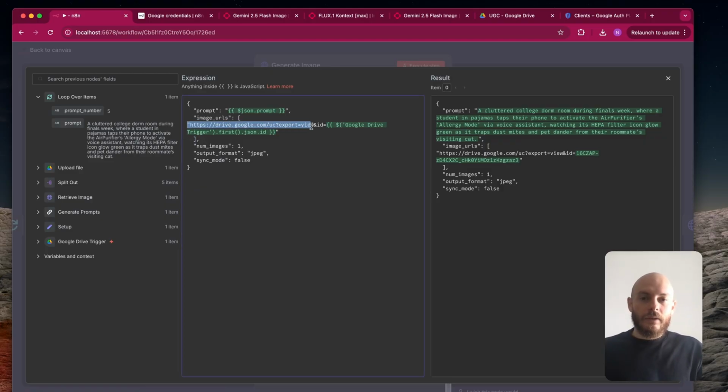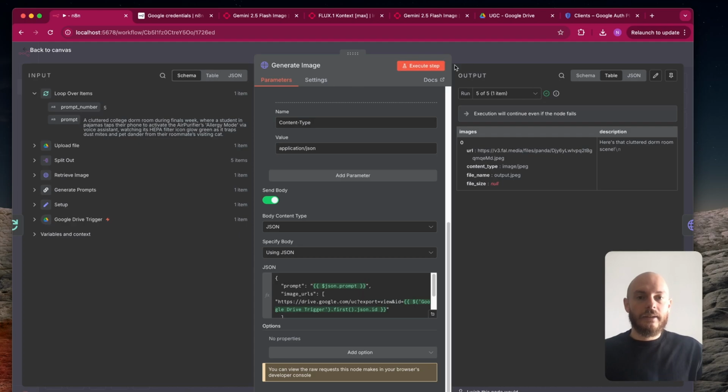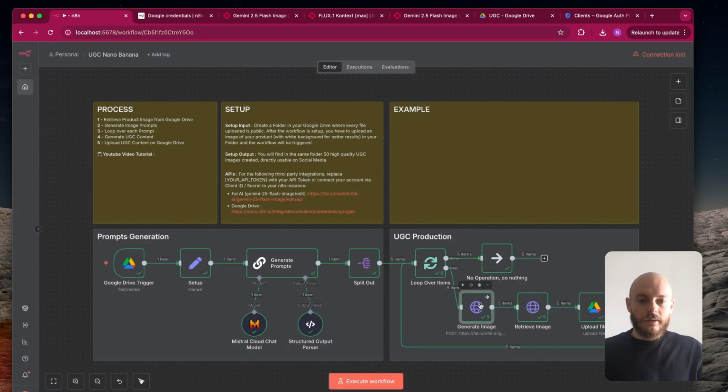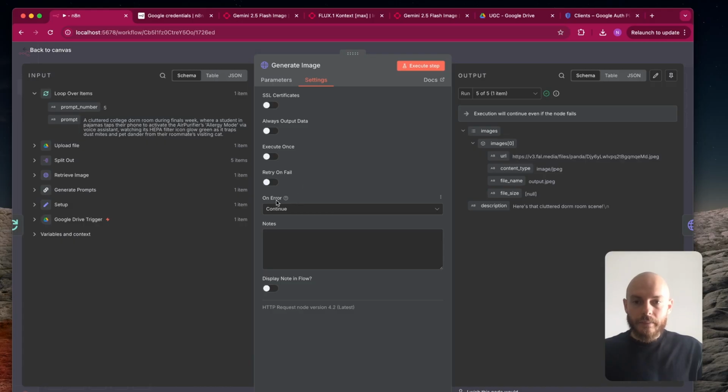Also, when you want to access a public image from Google Drive on n8n, you have to first put this part of the link and then add the ID of the image that you can retrieve in the first node. Then you add the num image here, so only one, output format JPEG, and sync mode false, as I said, because we want it as a link and not as a base 64 string. Oh, and also for this node, I recommend you to set up on error continue, because sometimes when you do too many requests at the same time or anything, it can trigger an error and you don't want your workflow to stop directly. So come here and set up on error continue.